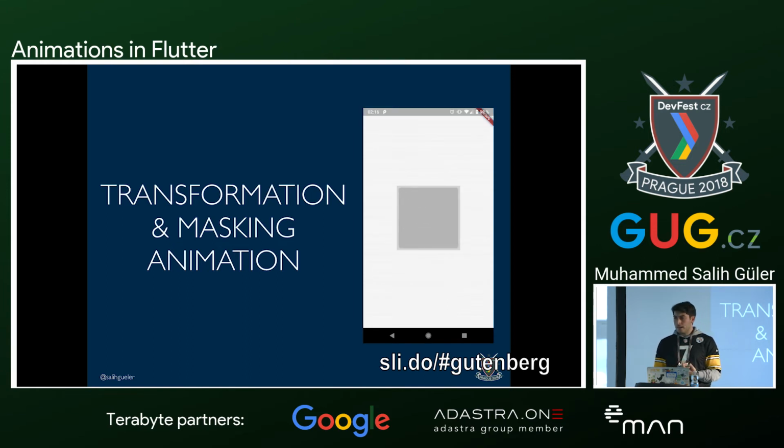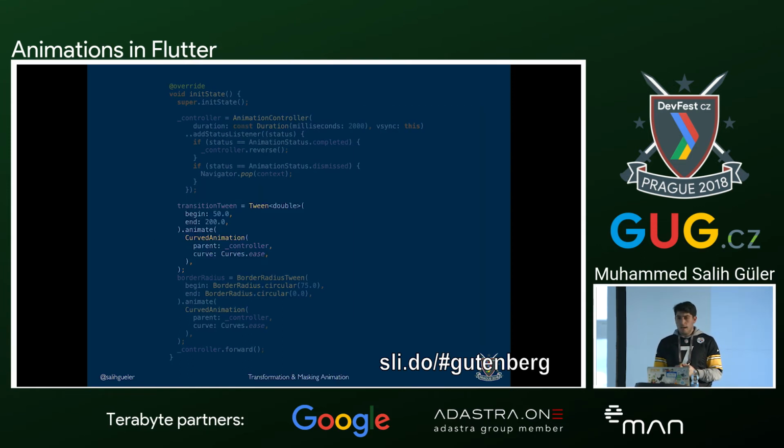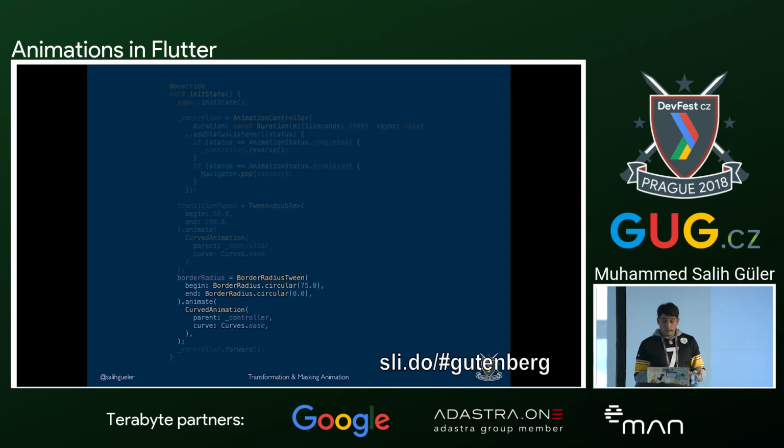So how do we implement this? First of all, as we see, it starts as a small circle and goes to a bigger square. So we need some values to change its height and width to a bigger size. Another thing that we need to consider is that in the beginning we have a circle, but at the end we have a square, so we don't have any border radius anymore.